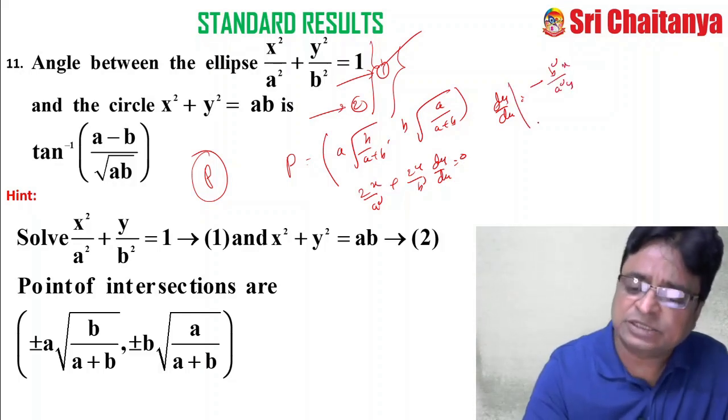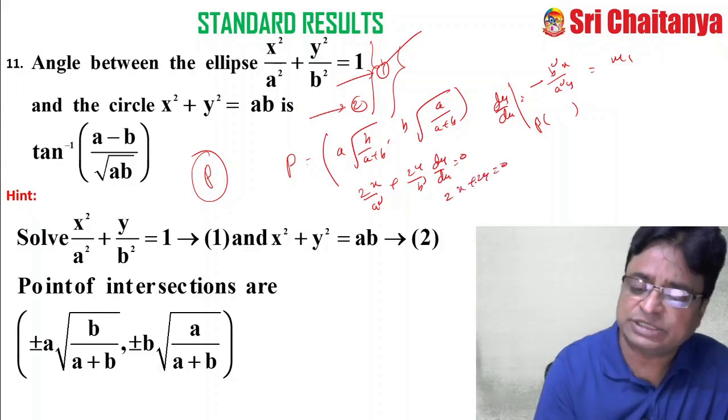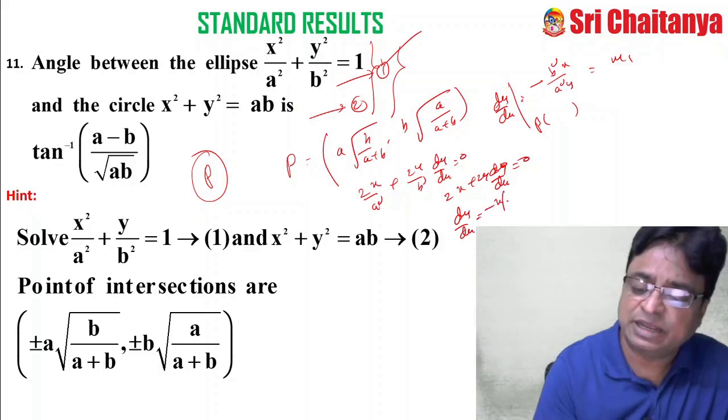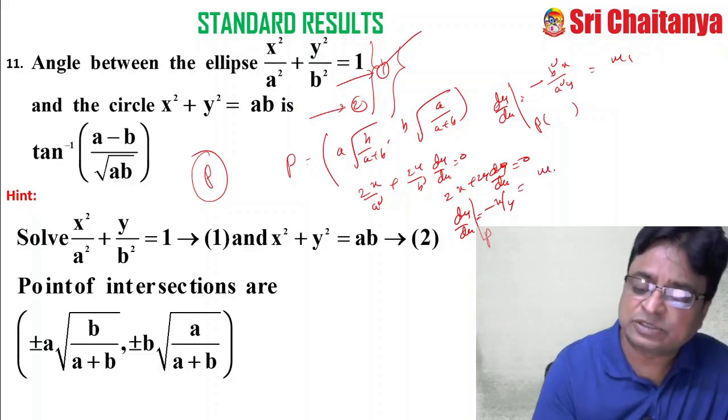You find the slope of the tangent at P. That you will get as m1. Similarly, you differentiate equation number 2 with respect to x. That is 2x plus 2y into dy by dx equal to 0. Therefore, dy by dx is equal to minus x by y. Again, you find the derivative of the curve at P. There you will get the slope of the tangent.